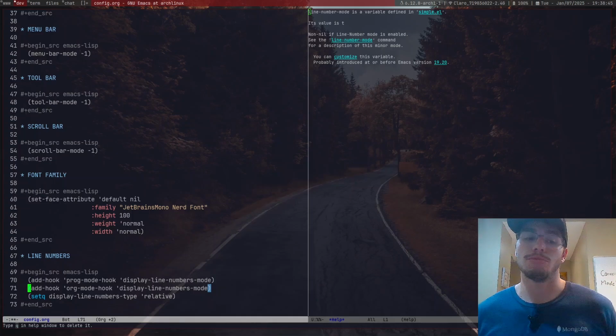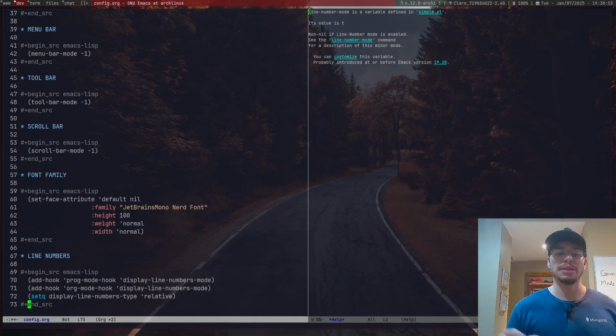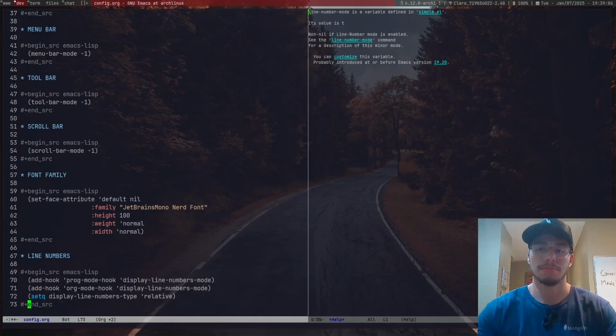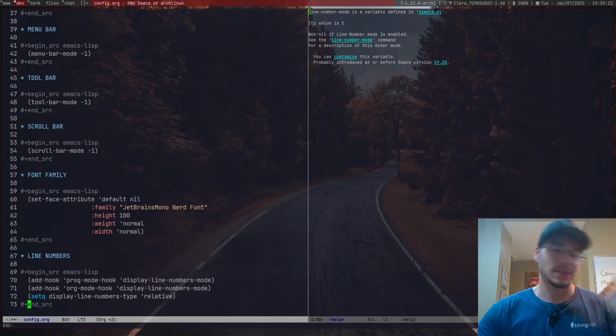So we can probably say line number mode is t whenever I want to have it enabled somewhere. In the case of most developers, most people will want to have, if they're going to use this, it is a Vim-inspired Kickstarter project. In other words, it should have relative line numbers for, I don't know, people will have that need, I suppose. I don't know. To be fair, I really don't know. And to be even fair to myself, this is a really stupid thing that I just said. So I'm just going to take that back.